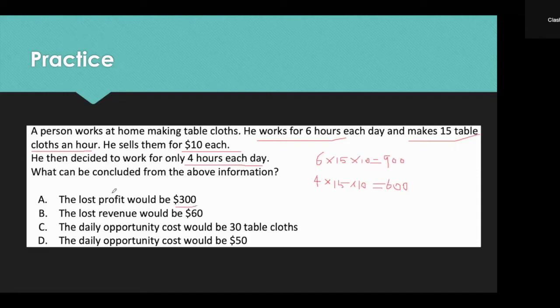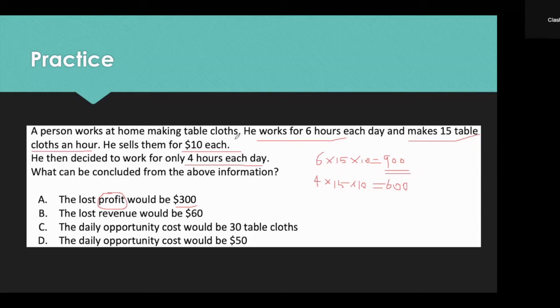Now be careful. This is profit. What does profit mean? We didn't learn about this yet, but profit is the amount of money that you earn after deducting the cost. For example, we are just making $900, right? But we didn't consider, to make these tablecloths, we need materials, right?